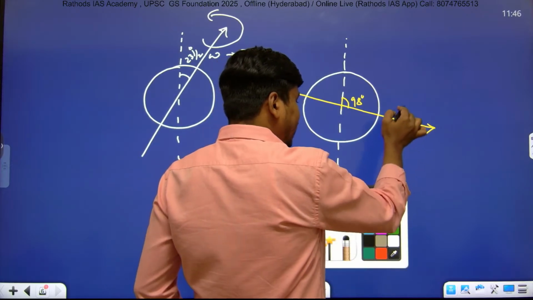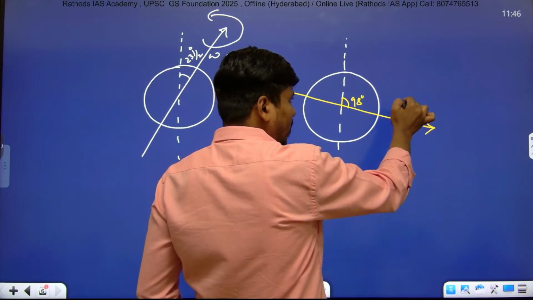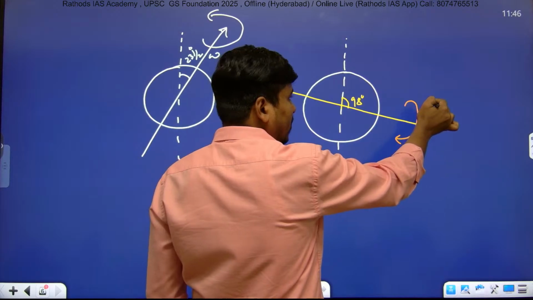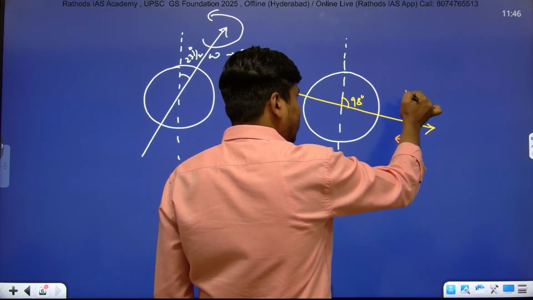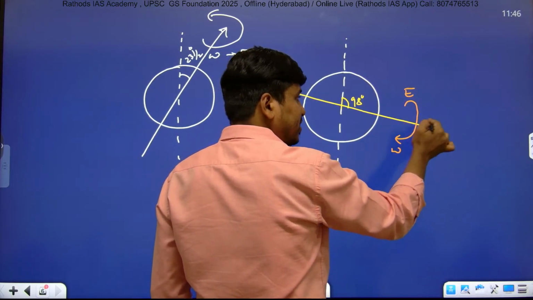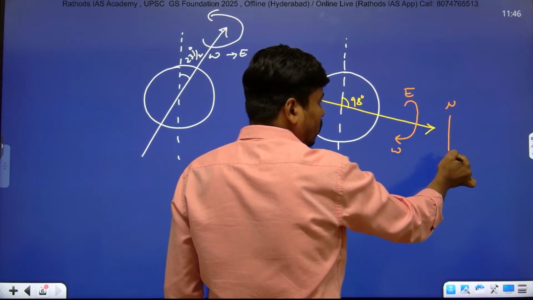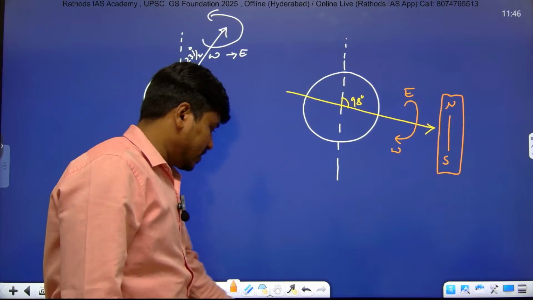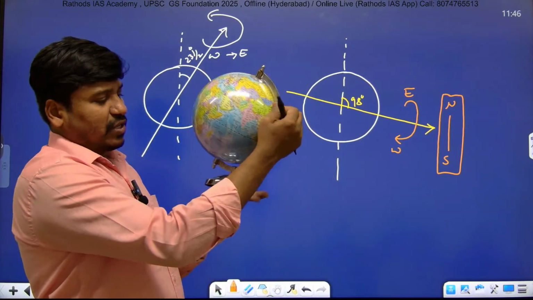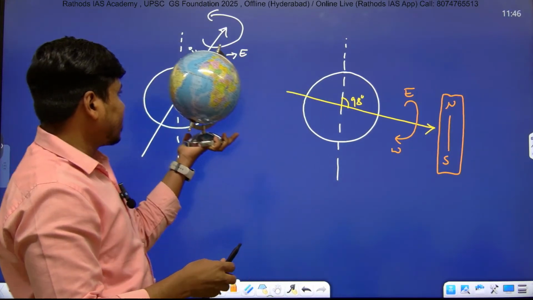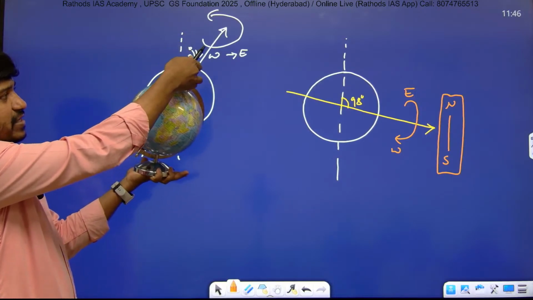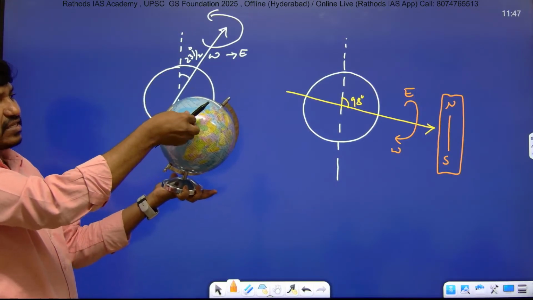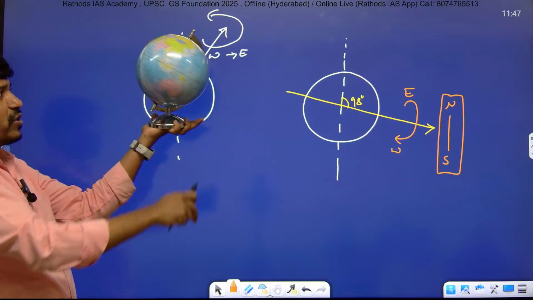It rotates from east to west around its axis, but appears like rotating north to south. Let me give you an example. Here is the Earth, its axis tilted by 23.5 degrees, and the Earth rotates from west to east.